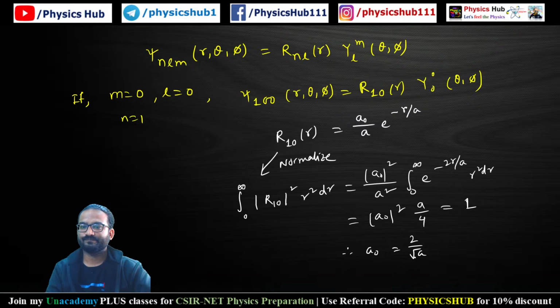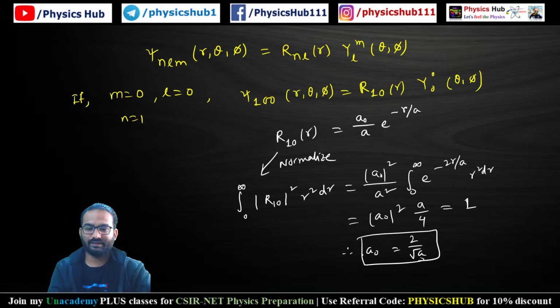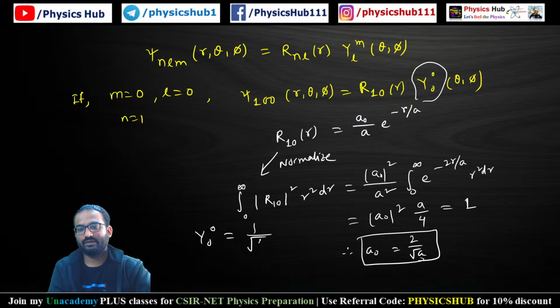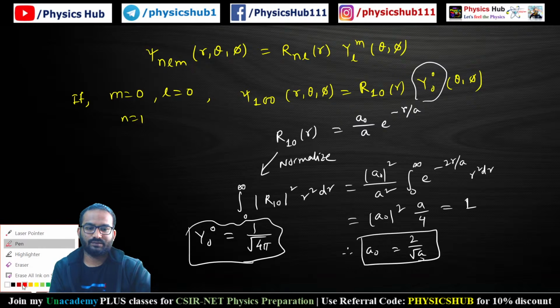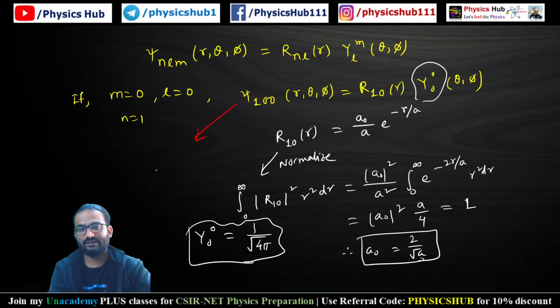So we are getting the normalization constant a naught equals 2 by root over a, and we know Y 0 0 equals 1 upon root over 4 pi. So we can write the ground state wave function like this. Knowing the ground state wave function is quite important, you have to remember this.